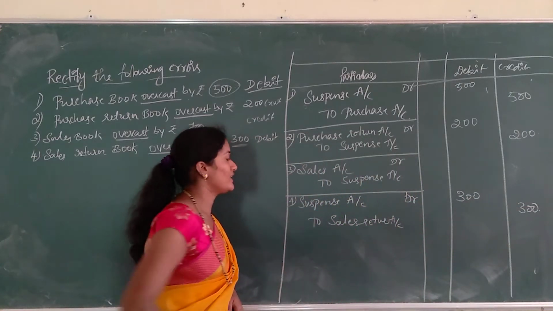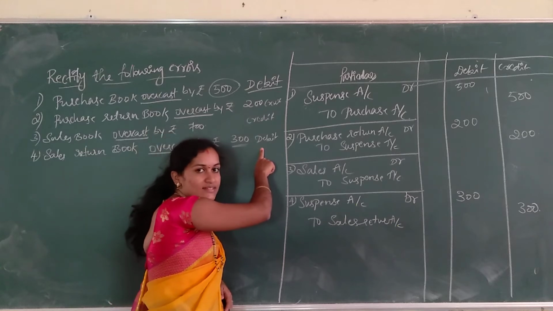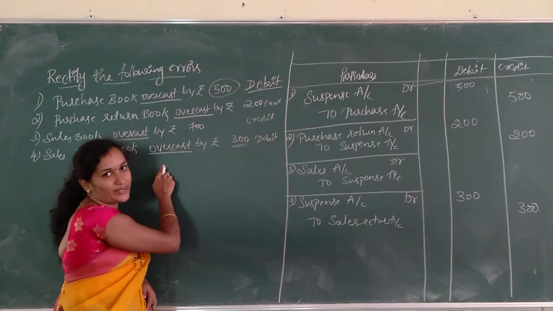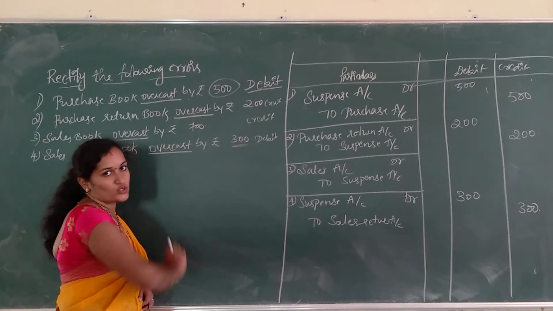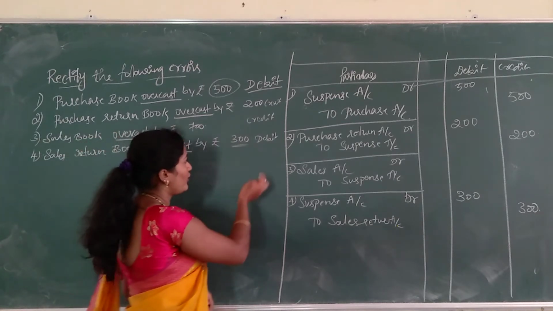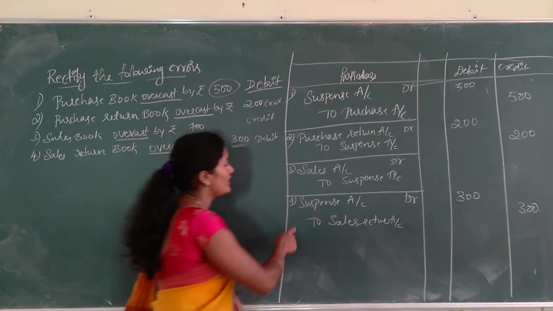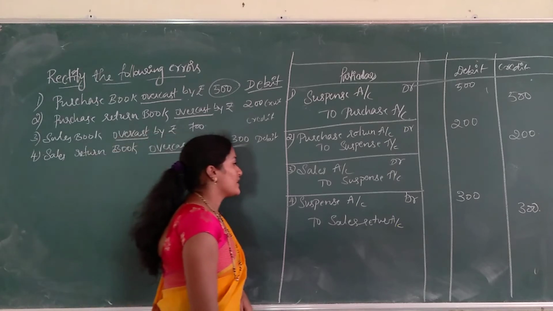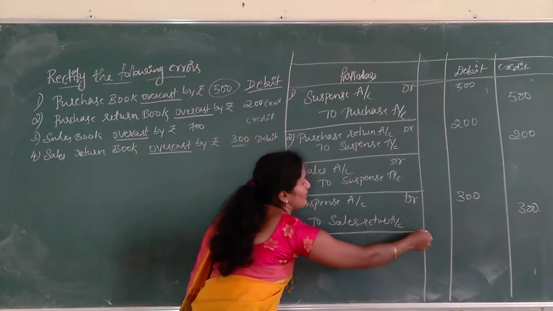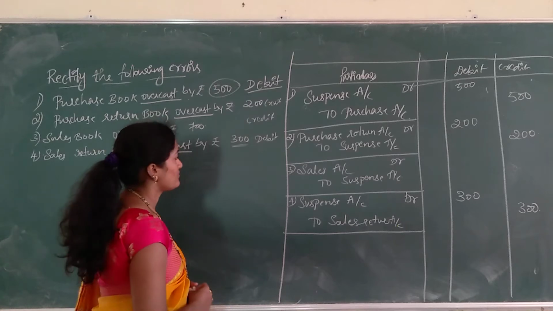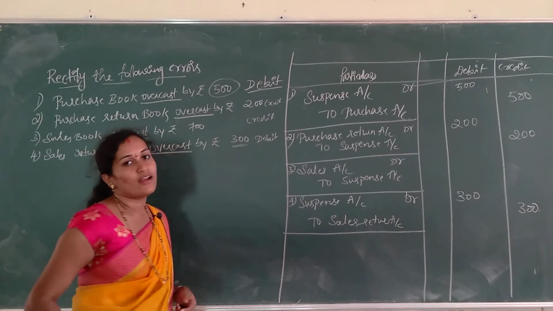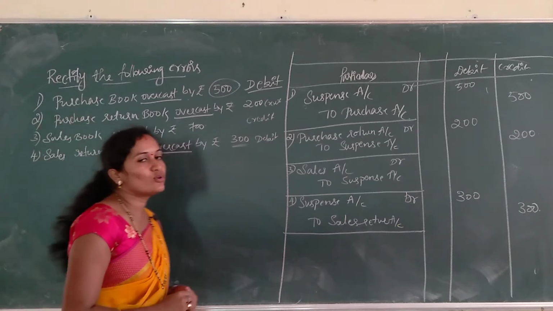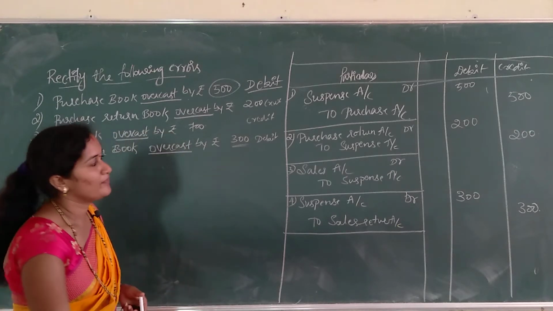See, sales return always shows debit balance. In order to rectify this, because it is overcast, it shows an excess amount, right? More than the actual amount. In order to rectify this entry we have to give this to the credit. Suspense account debtor to sales return account. So this is the rectification entry for this wrong transaction. So write the narration, that is sales return book overcast, now rectified.